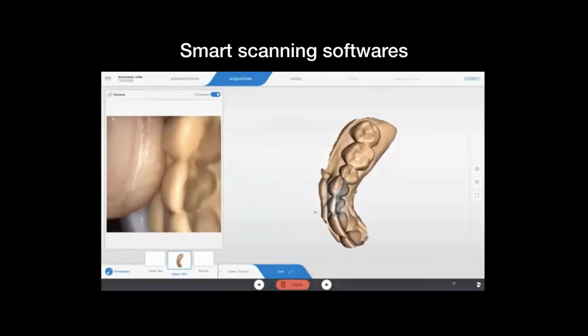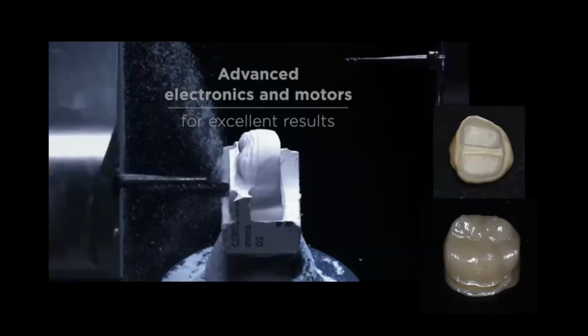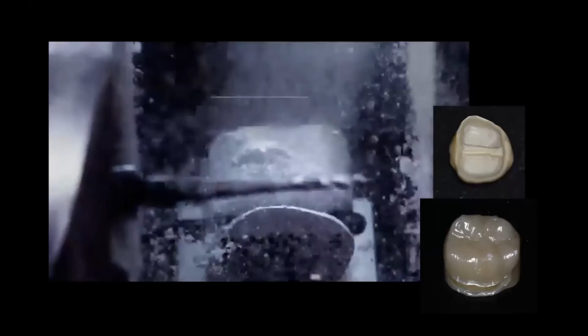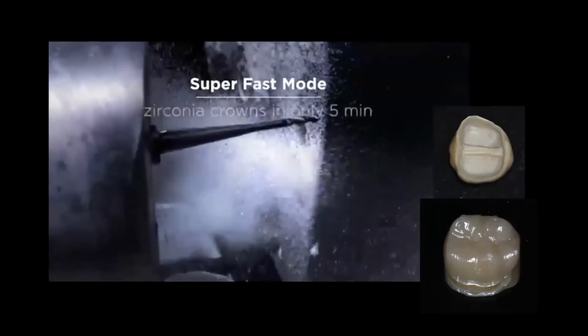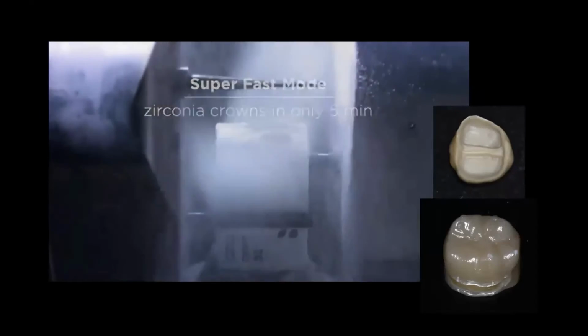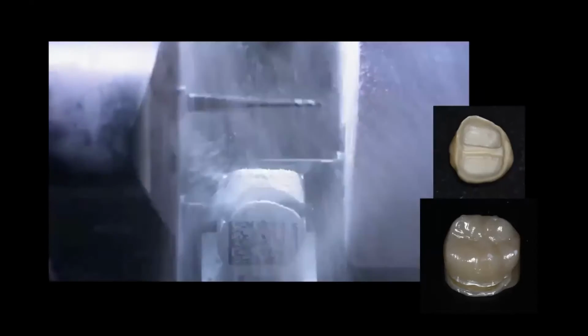You'll be surprised to know that they have an artificial intelligence module built in. So the software learns from the scanning and designing style of the operator. As you start using the software, progressively it will customize itself to your liking automatically. So this is the state of the art. And as far as the manufacturing of restoration is concerned, we have the Prime Mill, which can mill a zirconia crown in less than 5 minutes. So the time is shortening progressively.